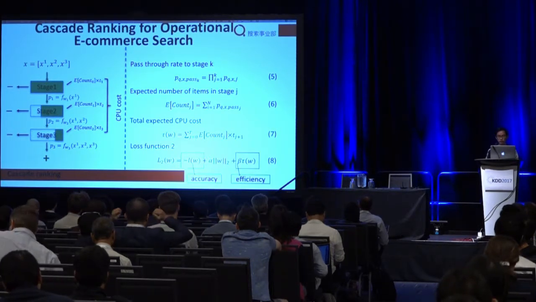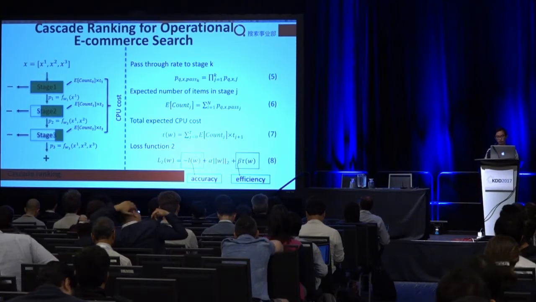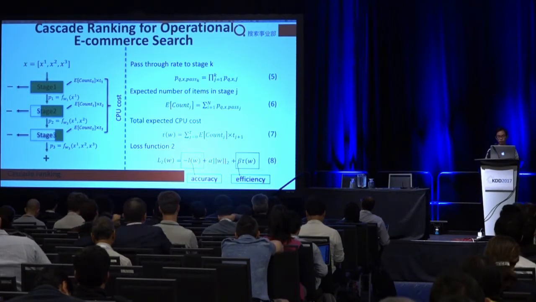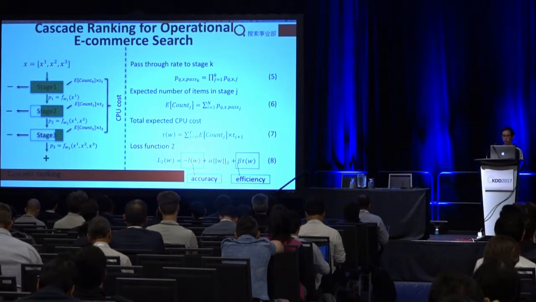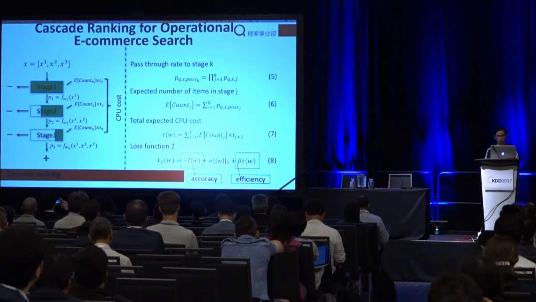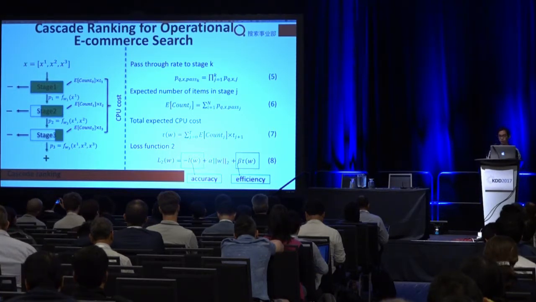There are three parts: the likelihood, the normalization, and beta times W, which means the total CPU cost. The bigger the beta is, the CPU cost may be lower, but the performance may decrease too. And if the beta is small, the performance may be better, but the CPU cost may be higher.